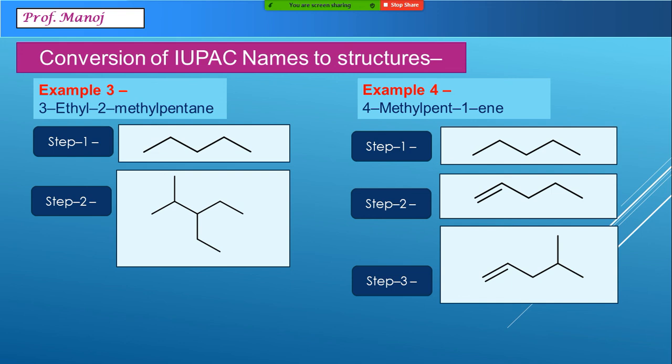This completes all our IUPAC nomenclature of alkanes, alkenes, alkynes and mixed unsaturated compounds. In the next video, we will be seeing the functional groups IUPAC nomenclature.